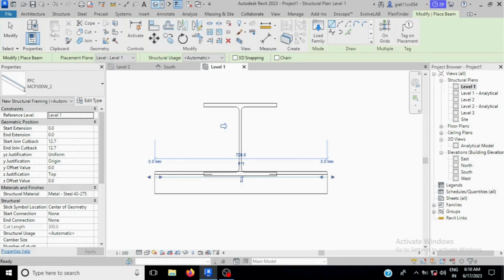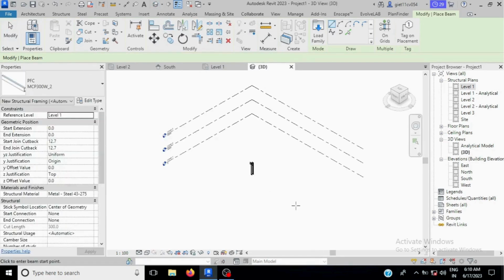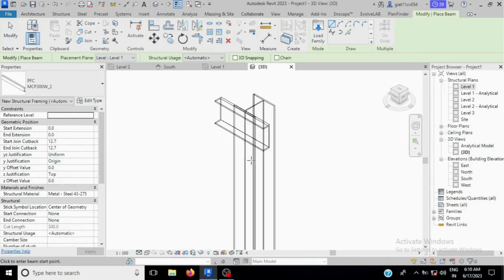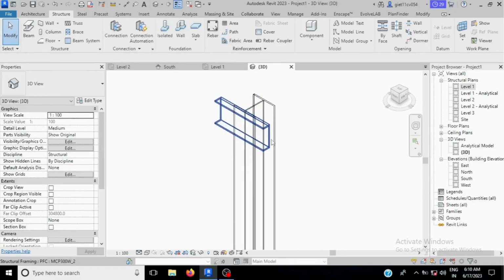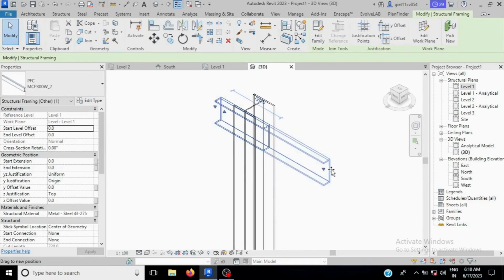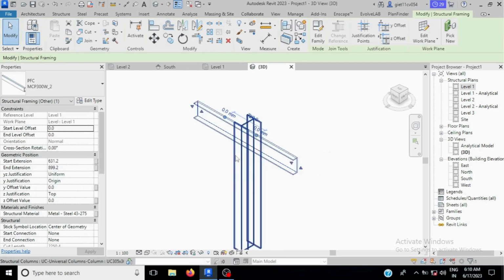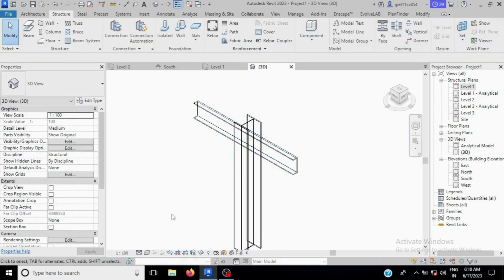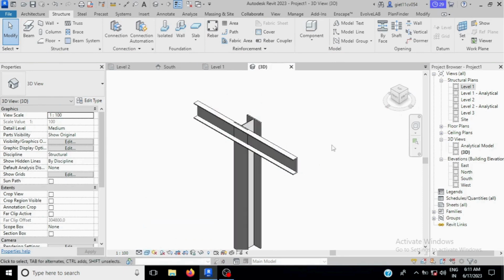Go in 3D. Here you will see, make it shaded.